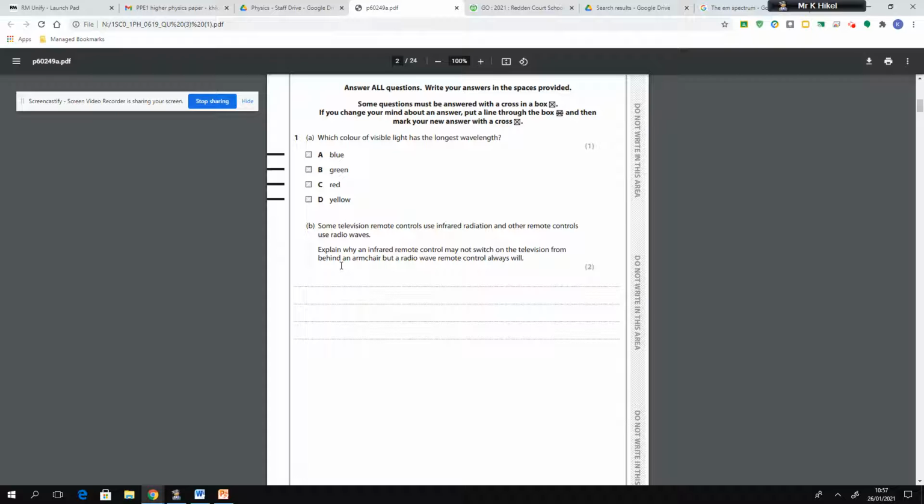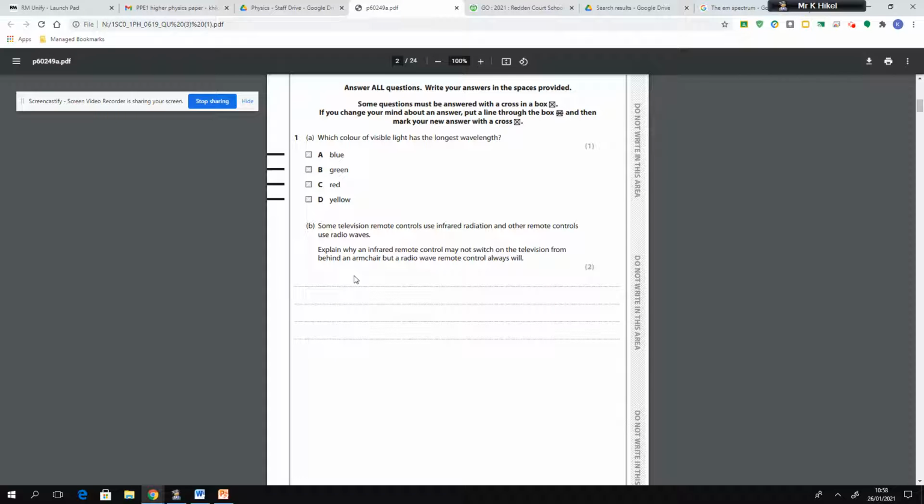Okay, but in this case, we've got an explanation question, and you have to say a what and a why. In this case, we don't need the what, because they've given that to you. We know the what is that the infrared remote controls will not switch on the television, but radio wave remote controls will switch on the television. So that's what we are explaining why. Okay, so we're getting straight on for our 2 marks why that is the case.